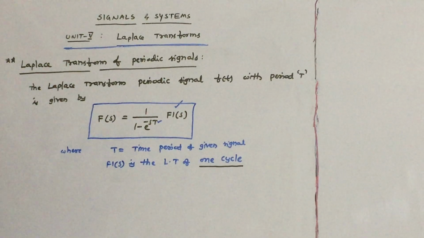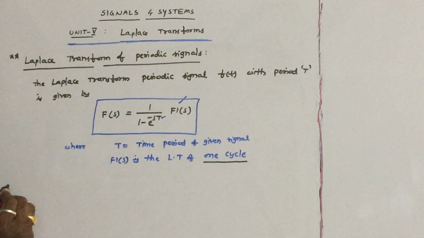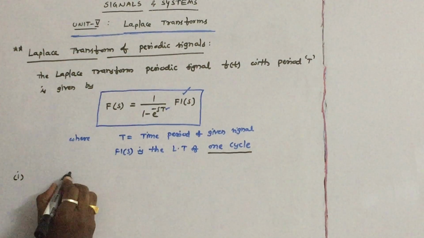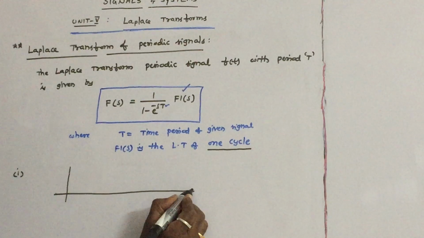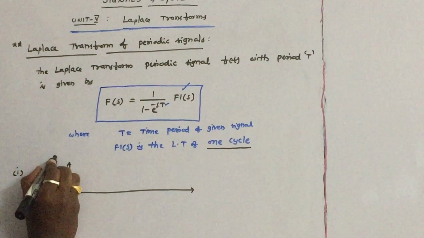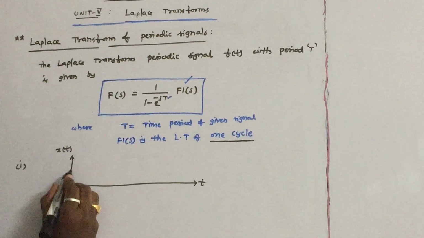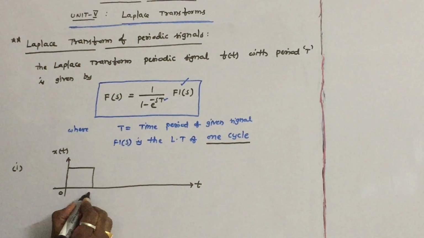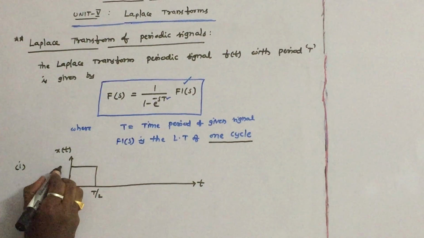So let us see some working examples on this formula. First let us see the first question. Find the Laplace transform of, let us say the question is given like this: x of t versus t. It is a pulse extending from 0 to T by 2 of amplitude, let us say 1.